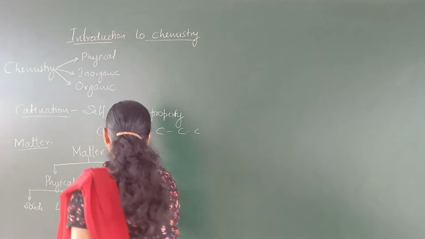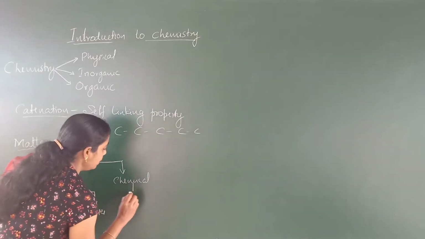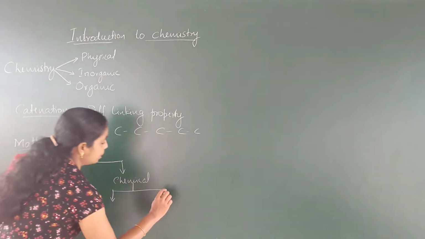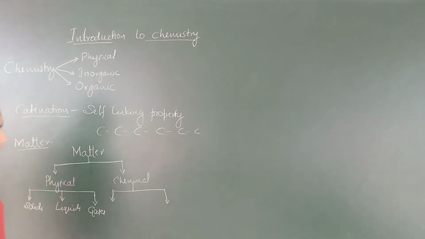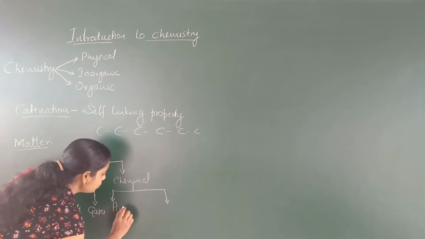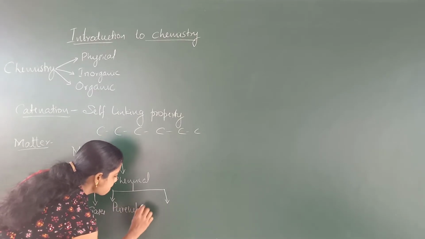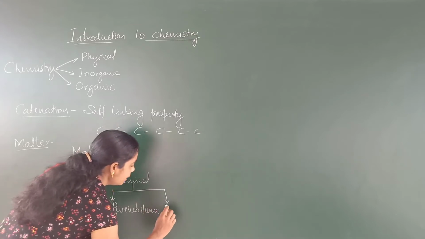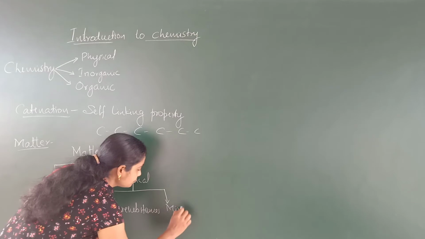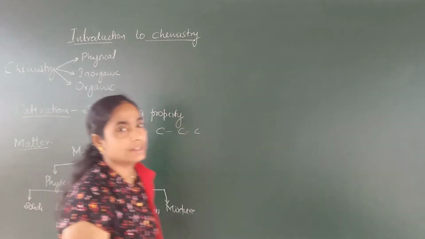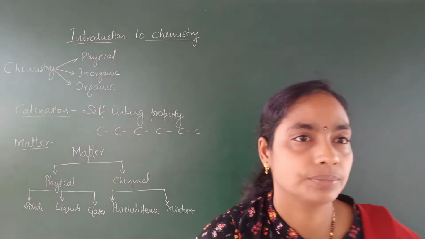Next, chemical classification. Under chemical classification, matter is classified into two types: pure substances and mixtures.